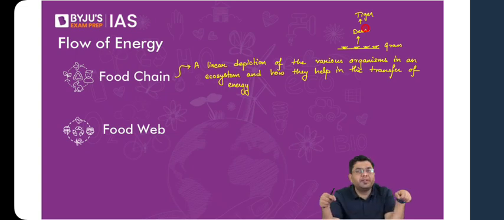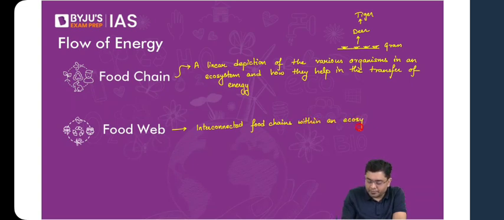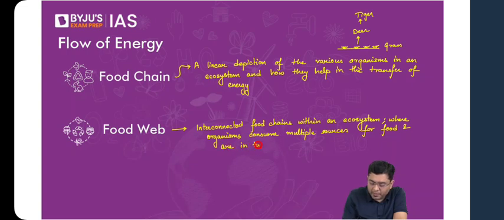So interconnected food chains within an ecosystem, where organisms consume multiple sources for food and are in turn consumed by multiple predators.